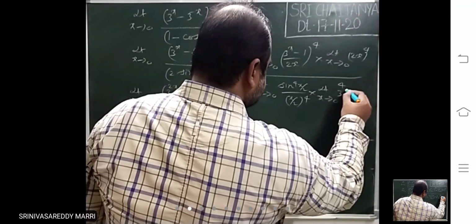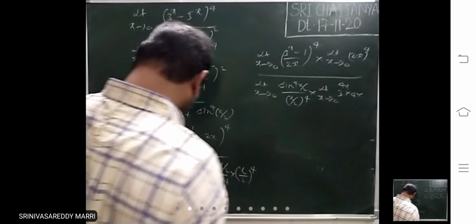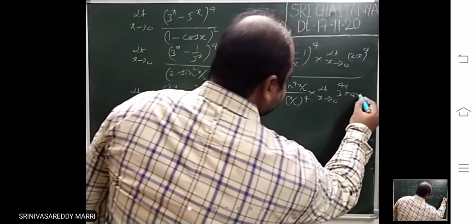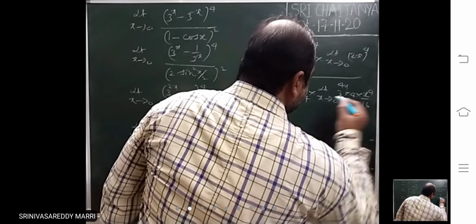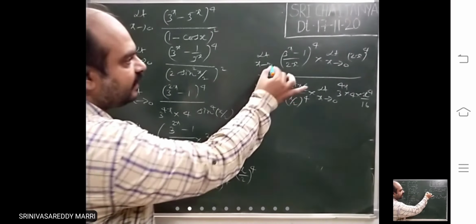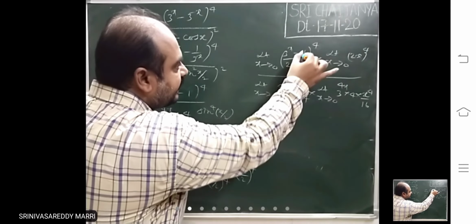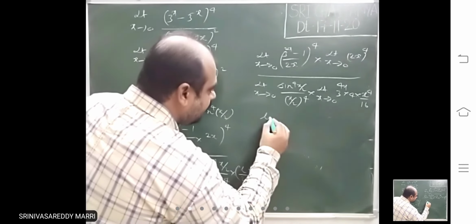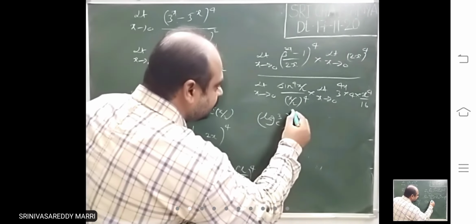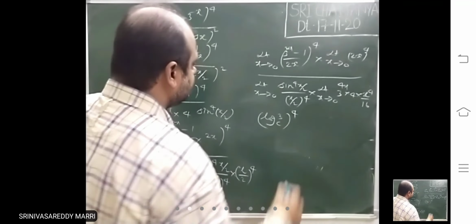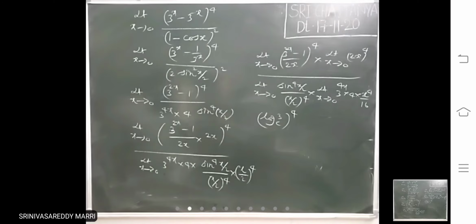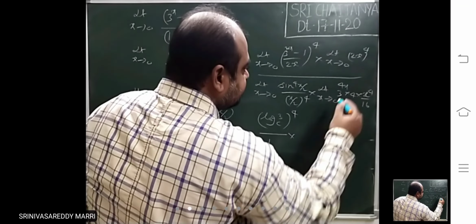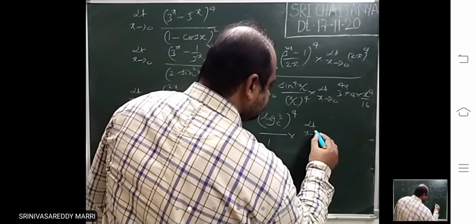3^(4x) into 4 into x^4 divided by 16. Now look at this, the limit is what? (3^(2x) - 1)/2x is (log 3 to the base e) whole power 4, right, into, so divided by this limit is what? 1. Now this and this, limit x tends to 0.